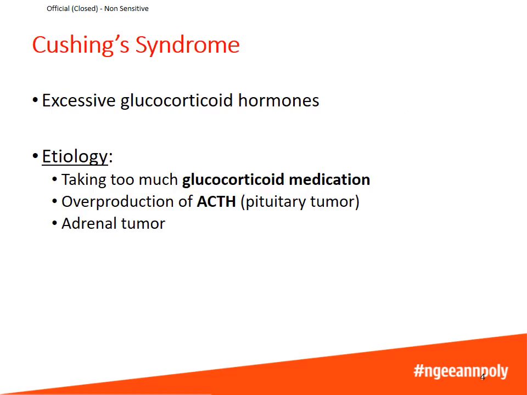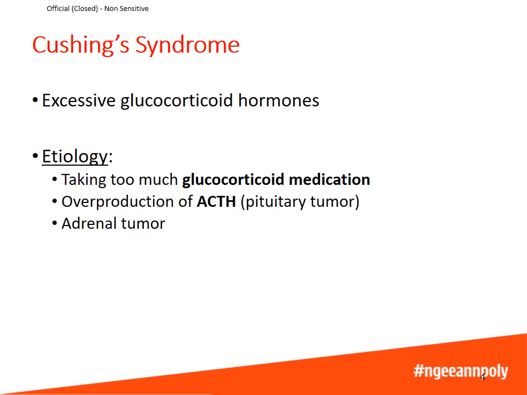Let's look at Cushing's syndrome. Cushing's syndrome occurs when there are excessive glucocorticoid hormones in the body. The number one cause of Cushing's syndrome is taking too much glucocorticoid medication. This may happen to people who have inflammatory conditions who are taking glucocorticoids to suppress the immune system.